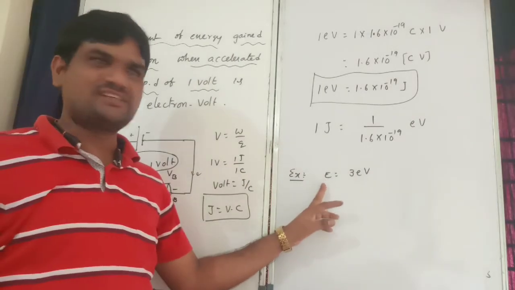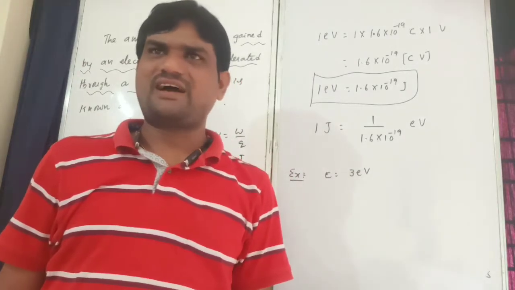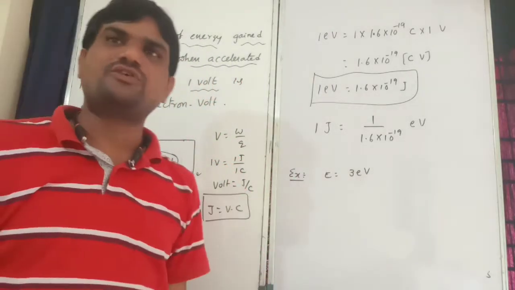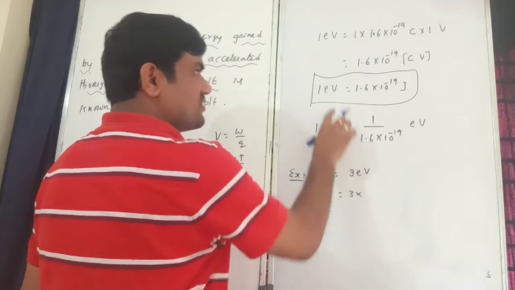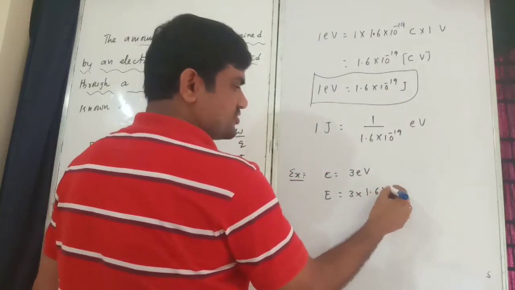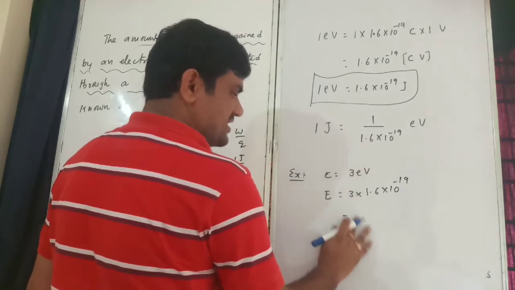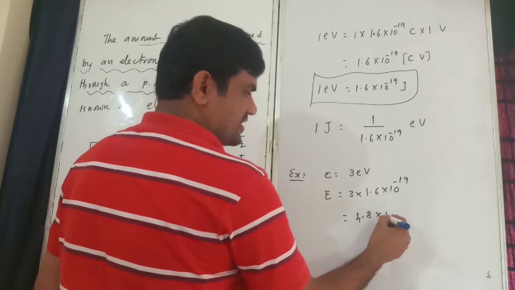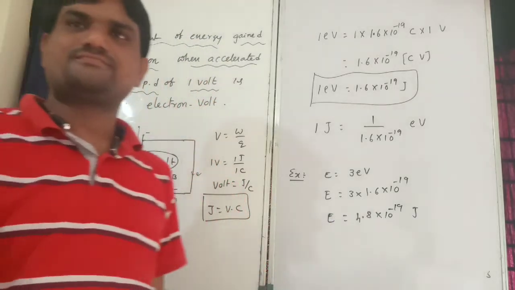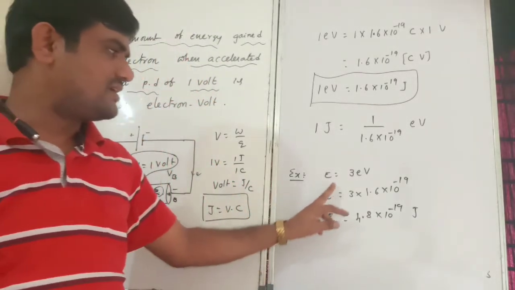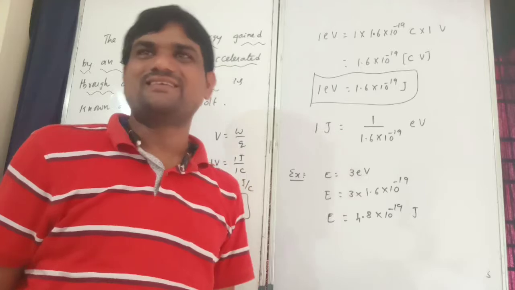Therefore, energy is given: 3 electron volt. Convert that 3 electron volt into joule. So 3 into 1 electron volt, which is how many joules? 1.6 into 10 power minus 19 joules. So 3 times 1.6 is 4.8, so 4.8 into 10 power minus 19 joules. This is electron volt converted into joule. For joule converted into electron volt, we want to divide by 1.6 into 10 power minus 19.